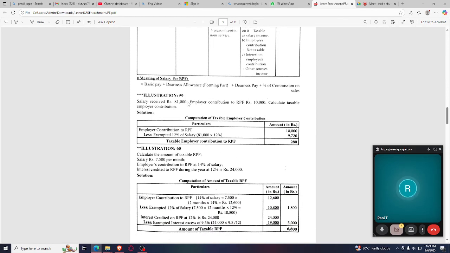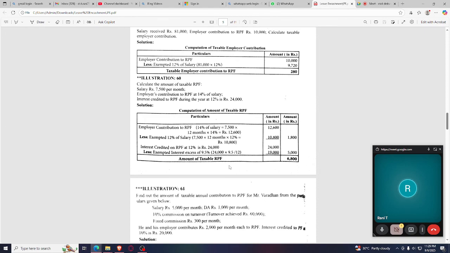We can go for one particular problem. The salary received is 81,000. The employer contribution to RPF is 10,000. Calculate his taxable employer contribution. So 10,000 is his contribution, and in case of RPF, only 12 percent of salary is exempted. From 81,000, 12 percent is 9,720. So that is exempted. So the taxable part becomes 280. I think it is so easy.